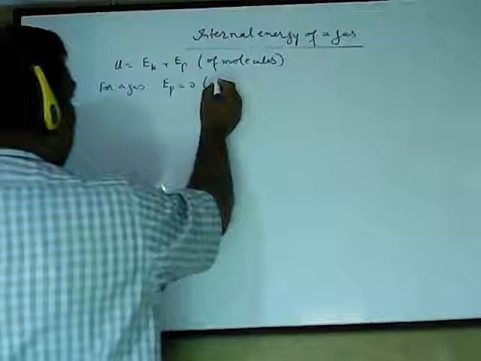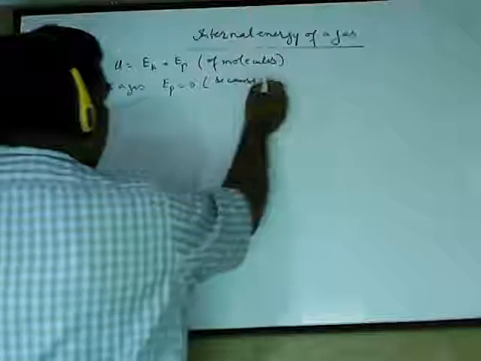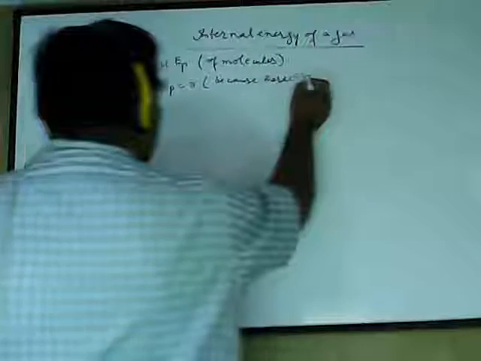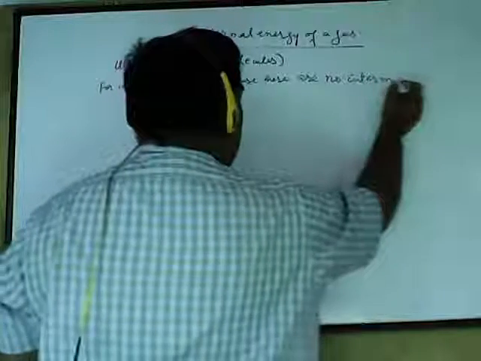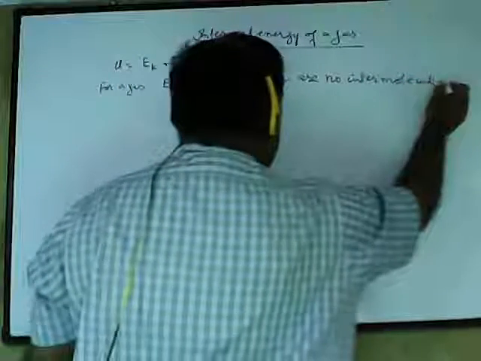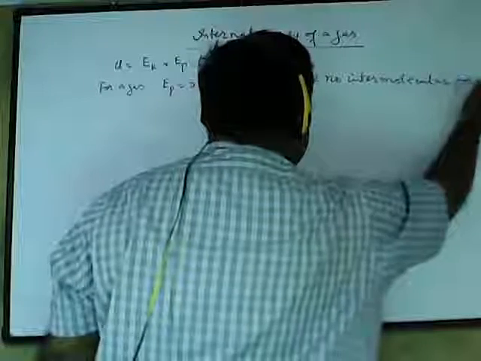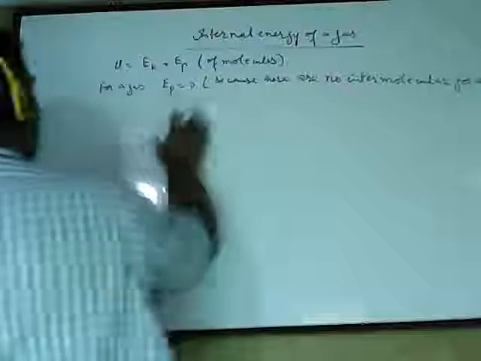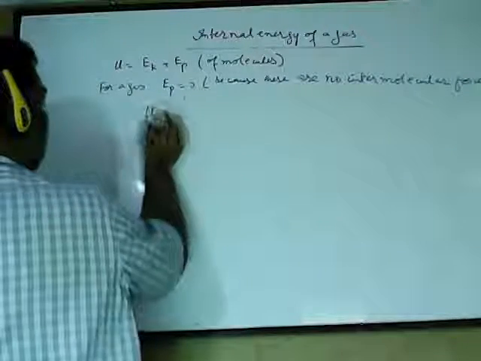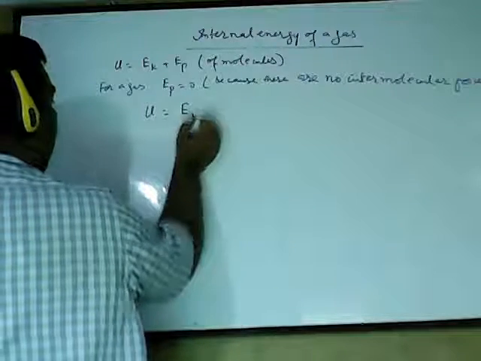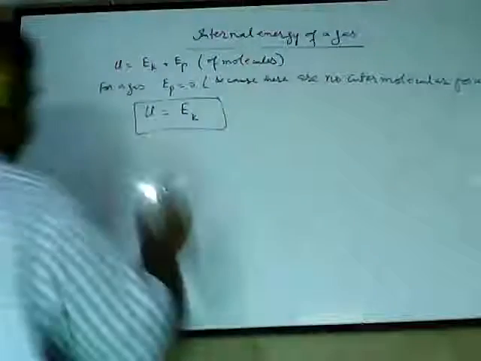Because there are no intermolecular forces. Since there are no intermolecular forces, the potential energy of the molecules must be zero. Hence, for a gas, U must be equal to the kinetic energy of the molecules. Means for a gas, internal energy is always equal to the kinetic energy of the molecules of the gas.